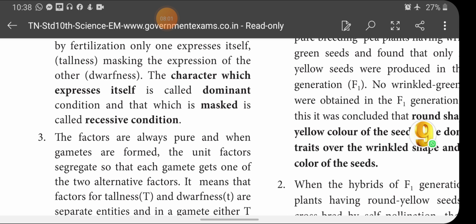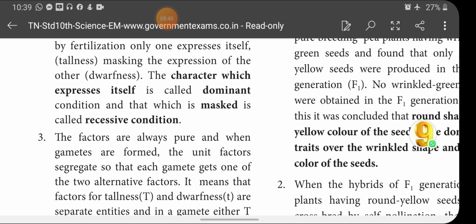That is it. So already we have seen one lemma. In cross pollination, tall plant and dwarf plant are crossed. When a tall plant and a dwarf plant in pure condition are crossed with each other, both the alleles are mixed and expressed in the F1 generation, this is what usually happens. But in pea plant, both the tall and dwarf plant mixed, but in the F1 generation only the character of tallness is expressed, dwarfness is masked. So the character which is expressed in the F1 generation is called dominant. The character which is masked is called what?